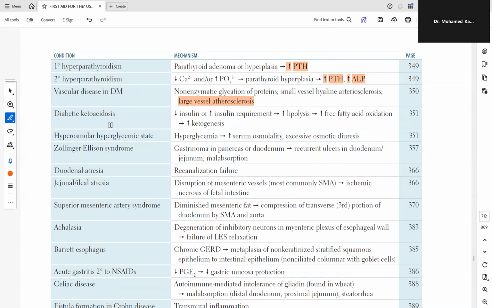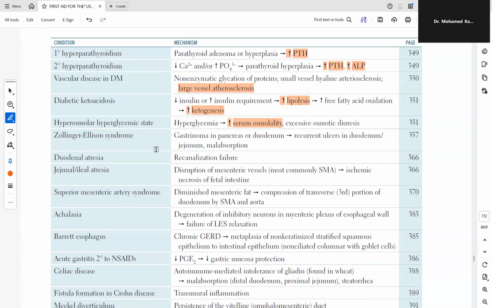Diabetic ketoacidosis: reduced insulin or increased insulin requirement lead to increased lipolysis, breakdown of lipids, increased free fatty acid oxidation, and increased ketogenesis. Hyperosmolar hyperglycemic state: hyperglycemia leads to increased serum osmolarity, excessive osmotic diuresis.